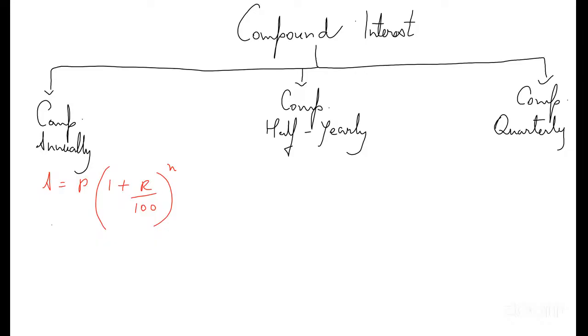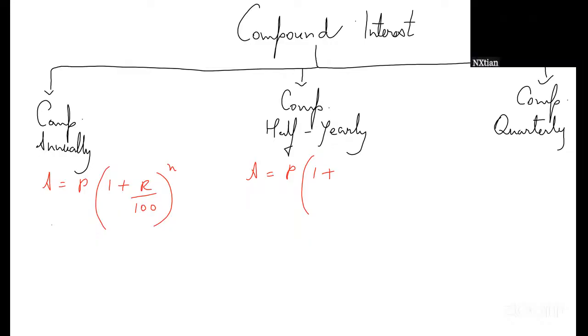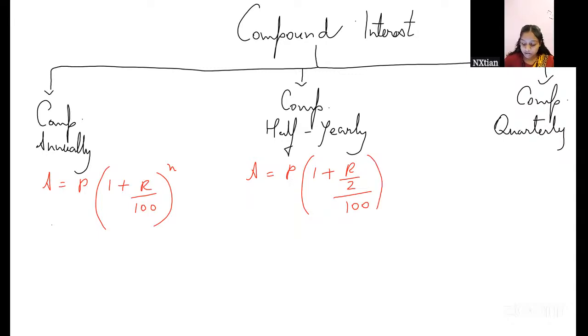Now look very carefully. We are doing the formula for half yearly. Amount equals principal times 1 plus R by 2 by 100, raised to the power 2n.